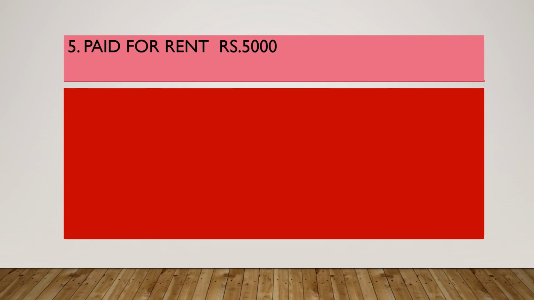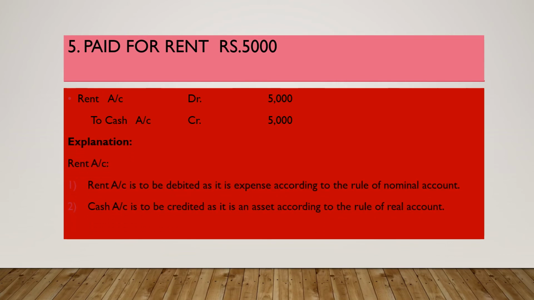Fifth transaction, paid rent 5,000. Now let us see what will be the journal entry for it. Rent account debit to cash account credit 5,000 and 5,000. We have debited rent account as it is an expense. According to nominal account, we will debit all the expenses and losses. Next, to cash account credit. According to the real account, we will credit what goes out regarding assets. So here cash is an asset, it is going out, so we have credited it, and the explanation is here.